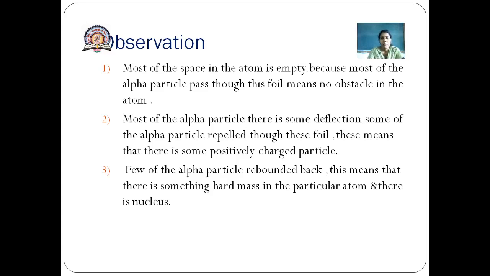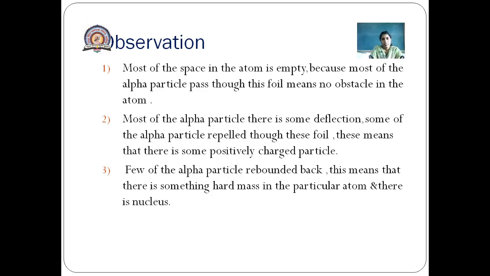This means that there is some positively charged particle. And the third is that a few alpha particles rebounded back. This means that there is something hard and massive in the atom, and this hard mass is nothing but the nucleus.